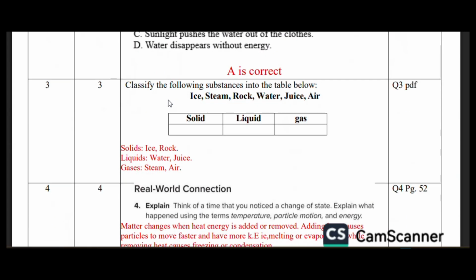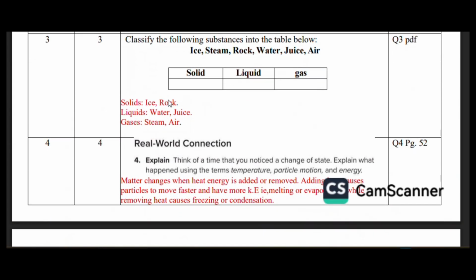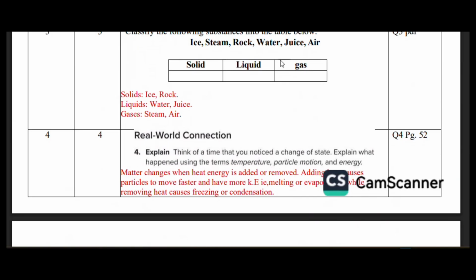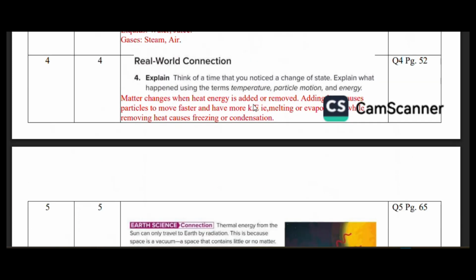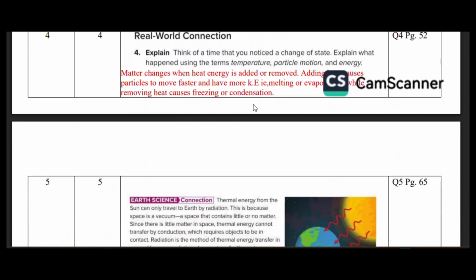Okay, let's look at the next question. This is about classifying the substances into solid, liquid, and gas. You can see here ice, steam, rock, water, juice, air. It's very easy. You know that ice and rock are hard, they are solid. Steam and air are gases, water and juice are liquids. Okay, let's go to question number 4.